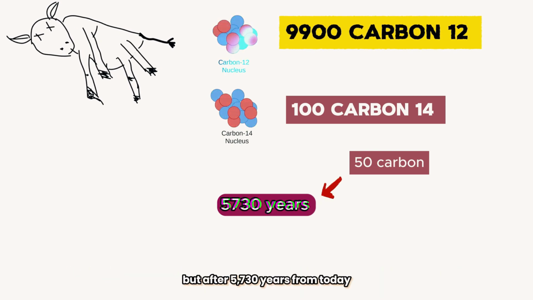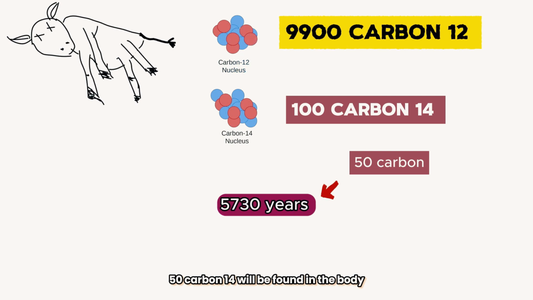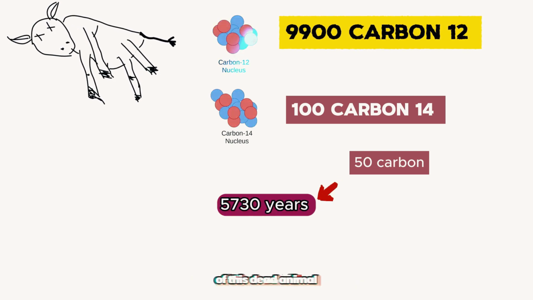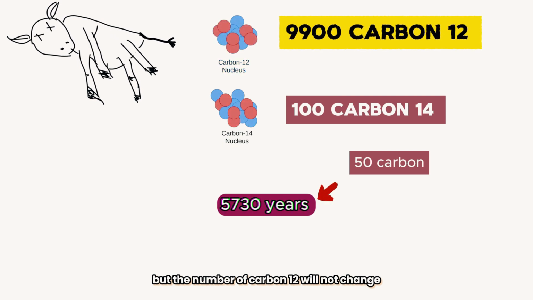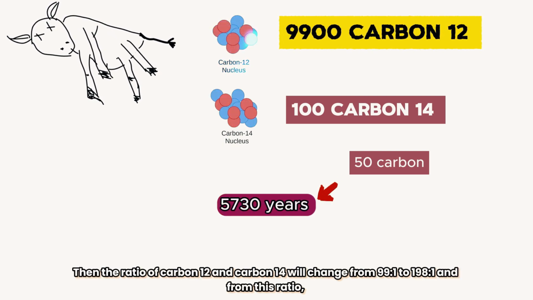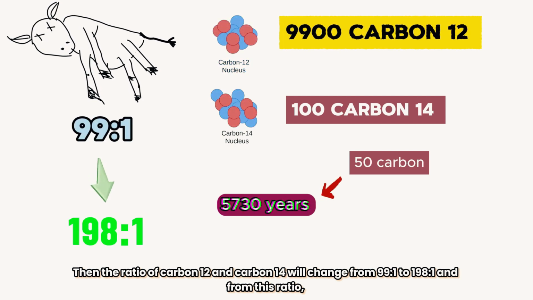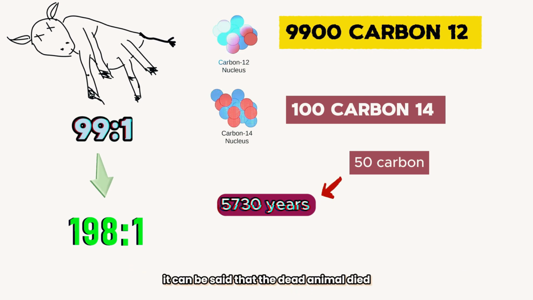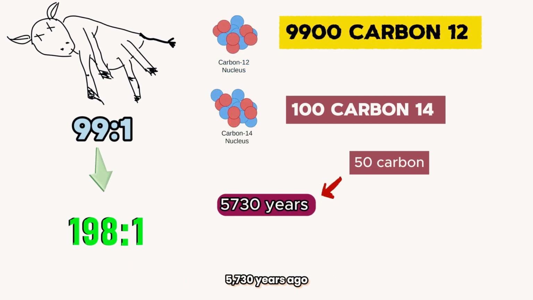But after 5,730 years from today, 50 carbon-14 will be found in the body of this dead animal instead of 100 carbon-14. But the number of carbon-12 will not change. Then the ratio of carbon-12 and carbon-14 will change from 99:1 to 198:1, and from this ratio, it can be said that the dead animal died 5,730 years ago.